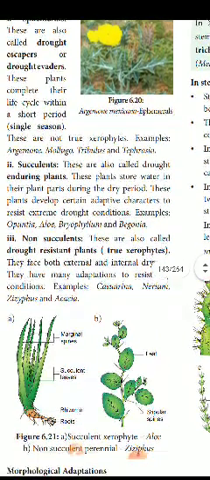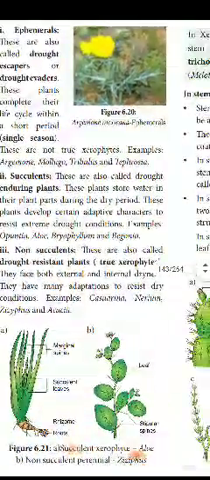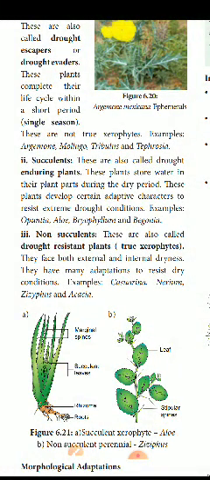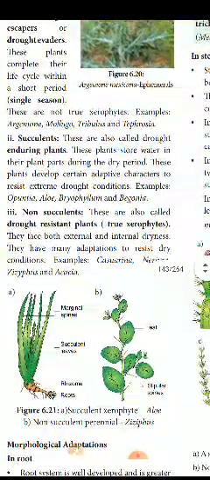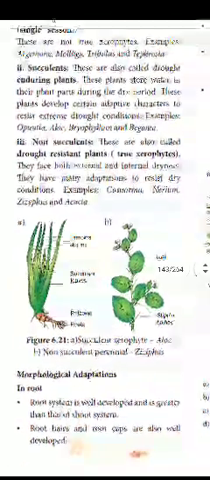Okay, next is succulent. These are also called drought enduring plants. These plants store water in their bodies during the dry period, and use it later in the dry period. This plant develops certain adaptive characters to resist extreme drought conditions. Examples: Opuntia, Aloe, Bryophyllum and Begonia. These are the examples. Next, non-succulent.